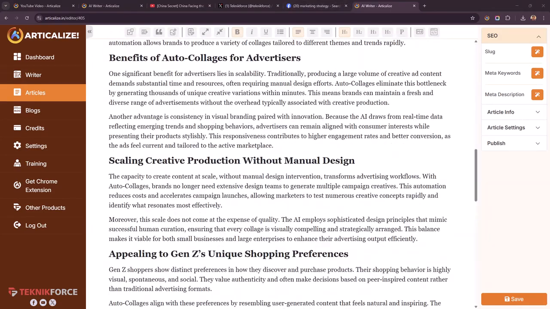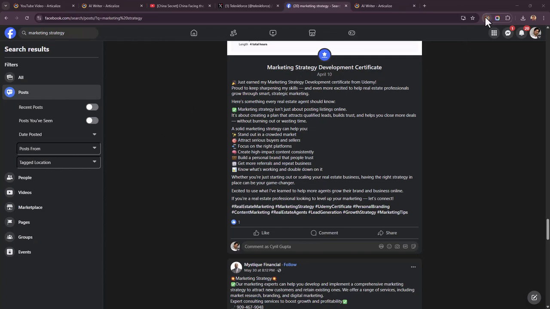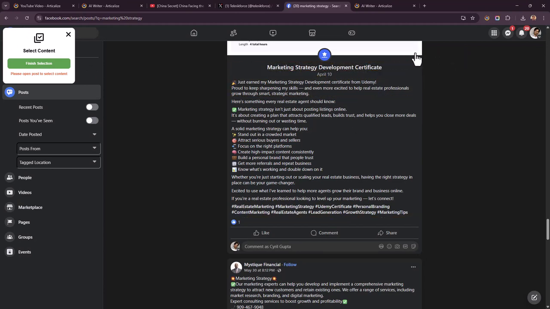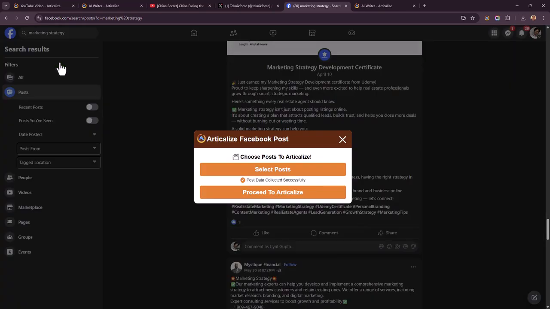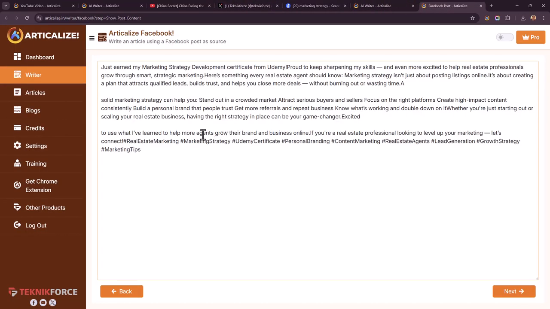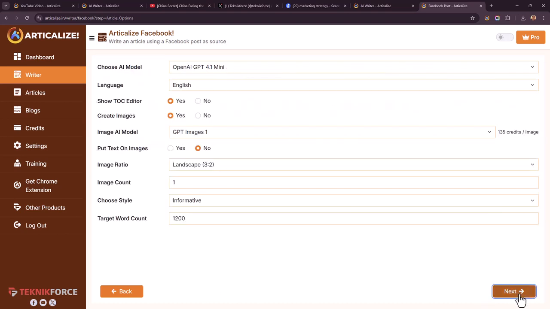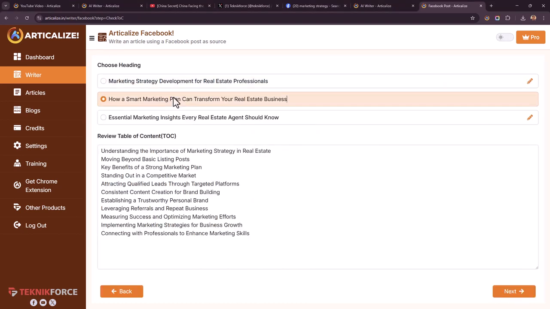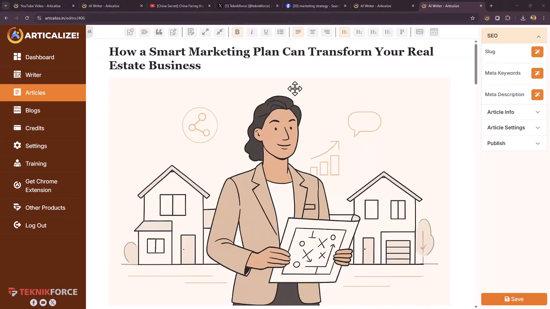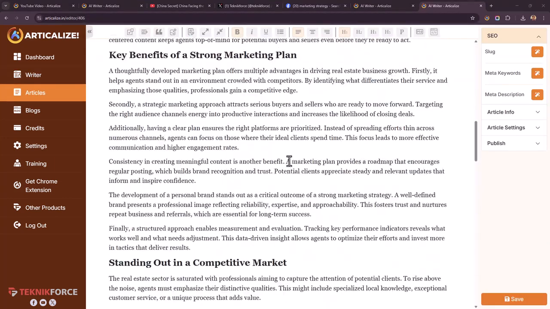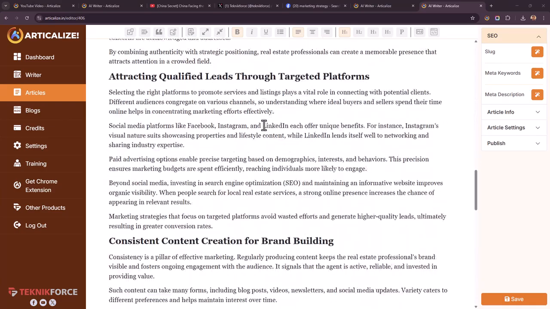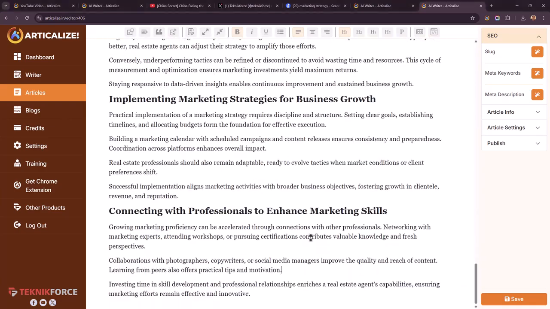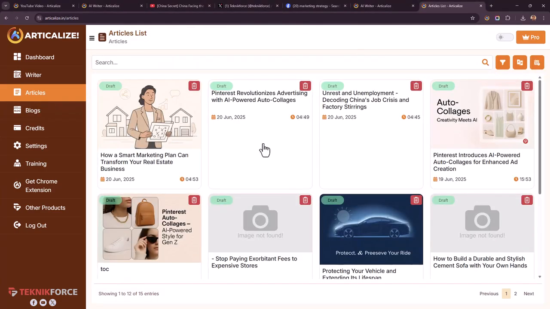The same thing for Facebook. Let's convert this example post into an article. Just hit the articleize button, select post, start selection, select the posts that you want to convert, just like this, and then finish selection, proceed to articleize, and right away you get the content. The same workflow: modify the TOC, choose the headline, click on next. Check this out. This is the article. Look at the amount of detail in there, and if you want to change it again, of course you can. Not a big deal at all. We wrote 3 amazing articles in just less than 10 minutes.